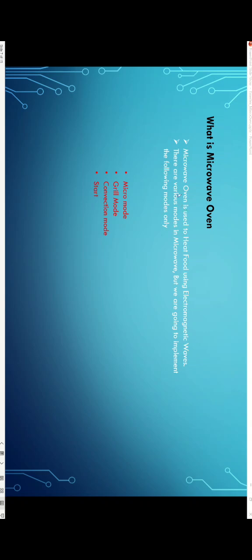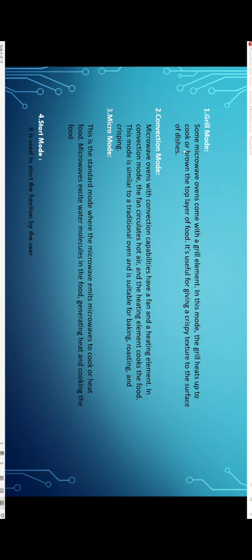What is a microwave oven? A microwave oven is used to heat food using electromagnetic waves. There are various modes in a microwave, but we are going to implement only the following modes: micro mode, grill mode, conventional mode, and start. Here are some details about them.